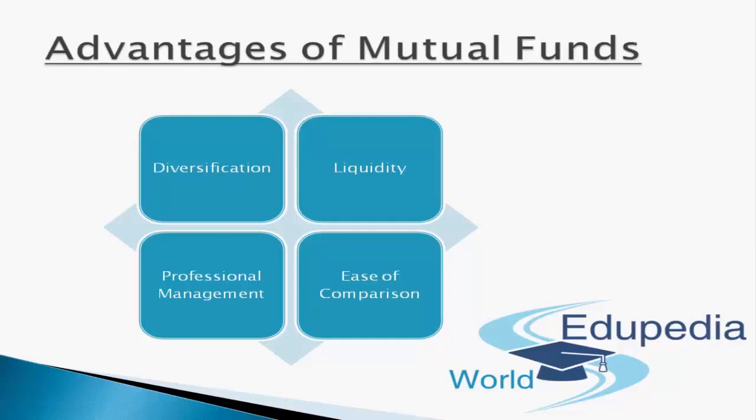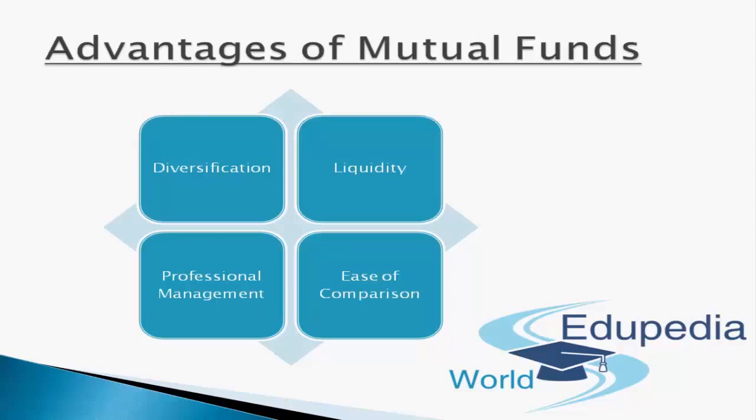Liquidity is another aspect which is termed as an advantage for mutual funds. In open-end schemes, the investors get back the money promptly at NAV related prices. NAV is basically net asset value prices from the mutual fund. In closed-end schemes, the units can be sold on a stock exchange at a prevailing market price, or the investor can avail the facility of direct repurchase at NAV related prices by the mutual fund. That's how liquidity works out as an advantage for mutual funds.